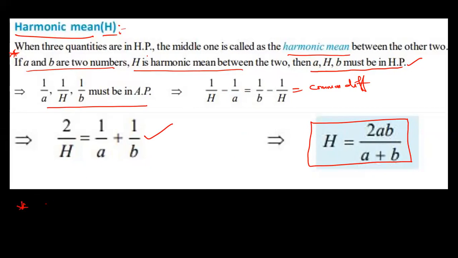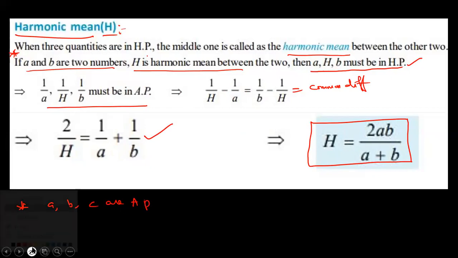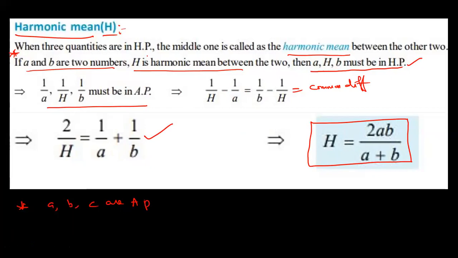Note, if A, B, C are in AP, number 1, what is the meaning?